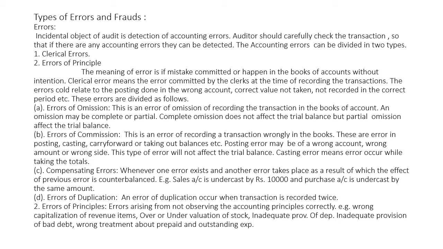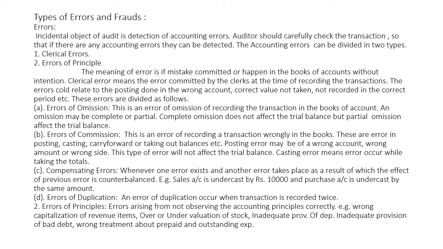Such an error is called a partial omission. Complete omission does not affect the trial balance. But partial omission does affect the trial balance of the organization.